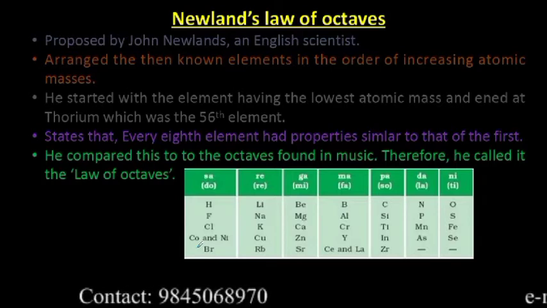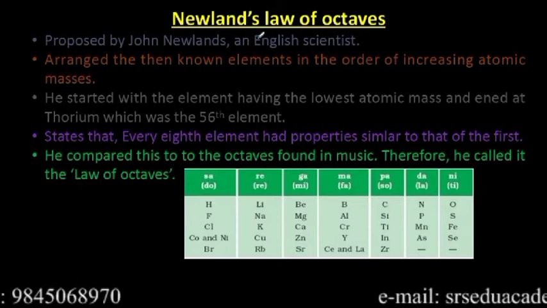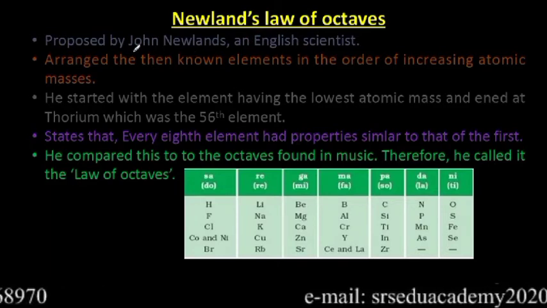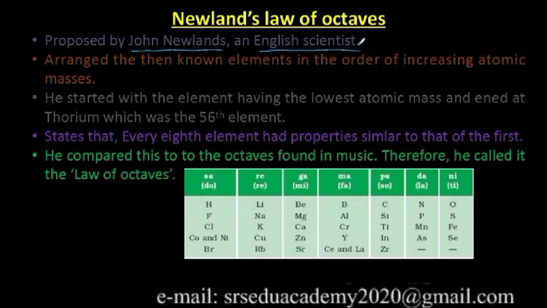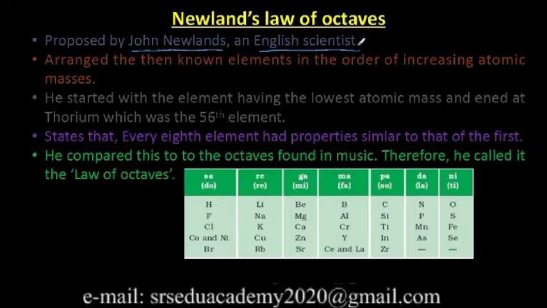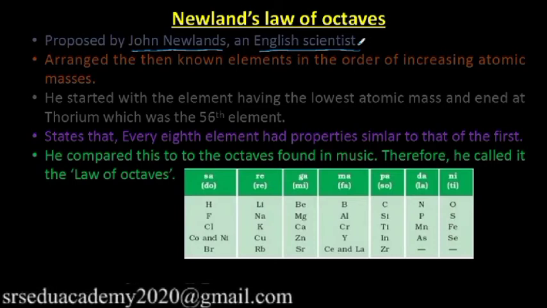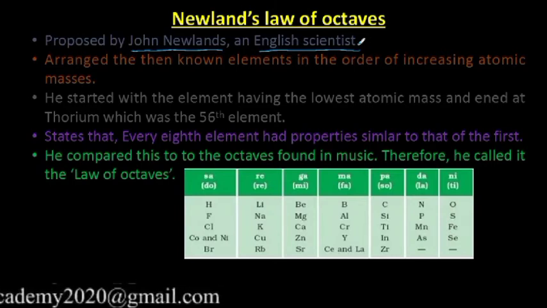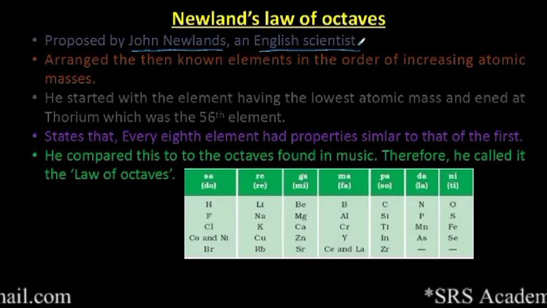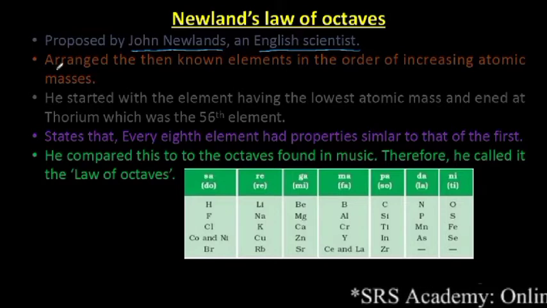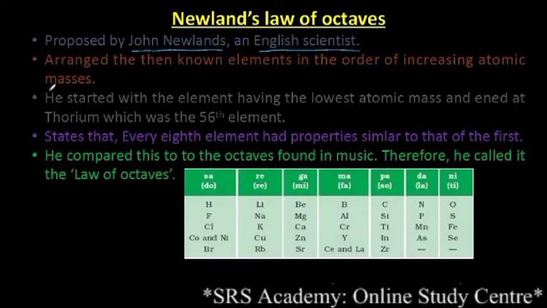proposed law, that is Newlands' law of octaves. This Newlands' law of octaves was proposed by John Newlands. He was an English scientist. So now, how did he classify the elements? He also took the idea from Dobereiner's law of triads itself, that is, arrange the elements in the increasing order of their atomic mass. So he also arranged the then known elements in the order of increasing atomic mass.